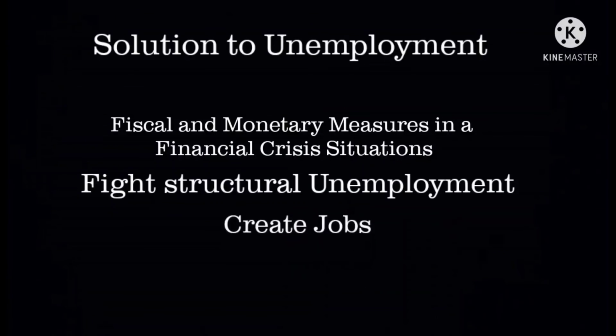Nine is create jobs. An intuitive measure to fight unemployment is to create jobs. Jobs can be created in several different ways. The creation of jobs often involves raising the incentive for companies to employ people and open branches in weak economic regions. This can often be accomplished by giving firms financial incentives like tax advantages or other incentives to offer jobs for the local population.